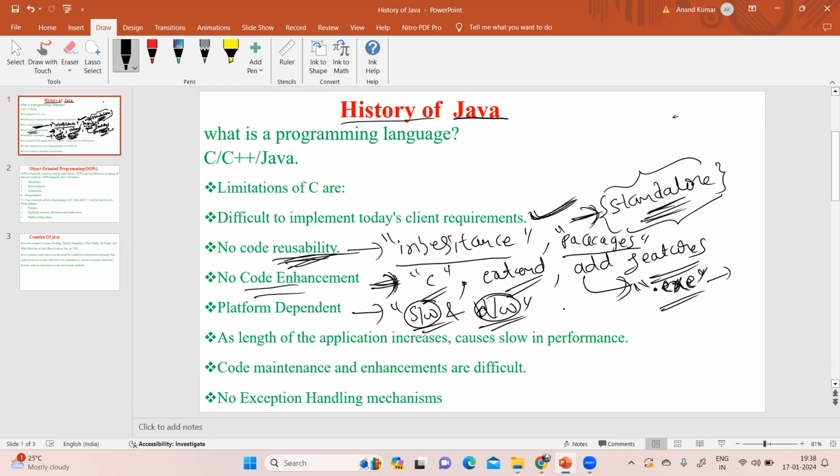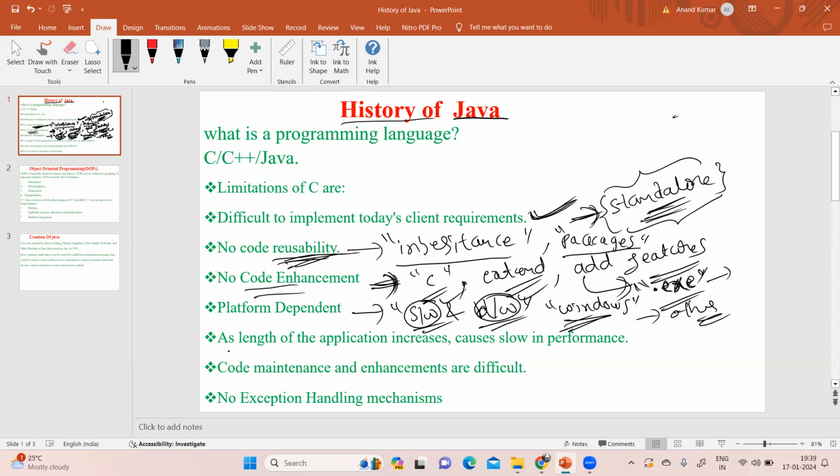So for suppose if you develop your application in the Windows operating system, you are able to run it on the Windows operating system only. You can't run it on other operating systems. So it highly depends on the hardware and software.